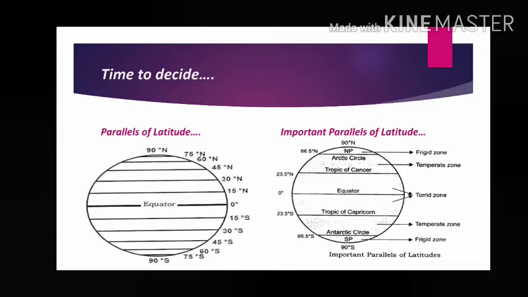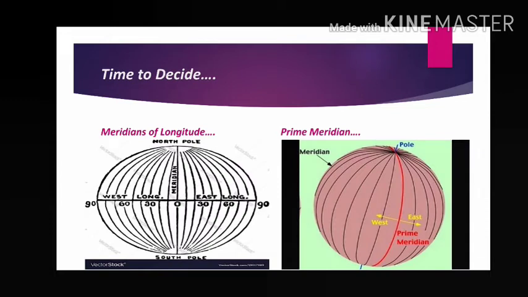These are very common and basic things, but we have to revise them before going to the main topic. Next, meridians and longitude are present, same like the previous one. Meridians means the lines, here vertical lines. Parallels, I have told, are horizontal, circular lines. Meridians are vertical lines drawn from North Pole to South Pole, north to south, but parallels are drawn from west to east. And meridians are semicircular lines, not fully circled.